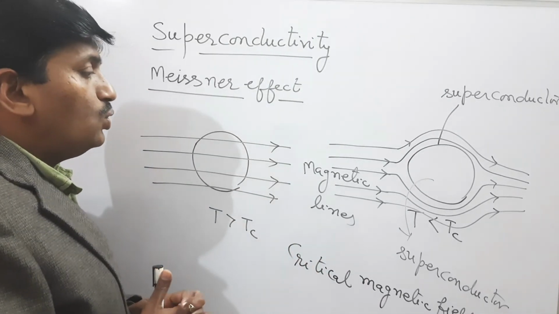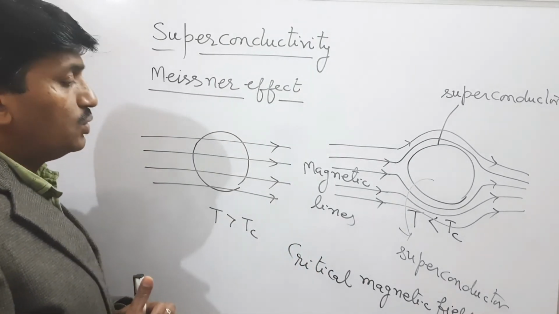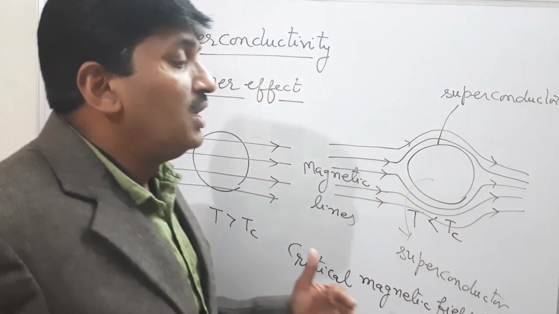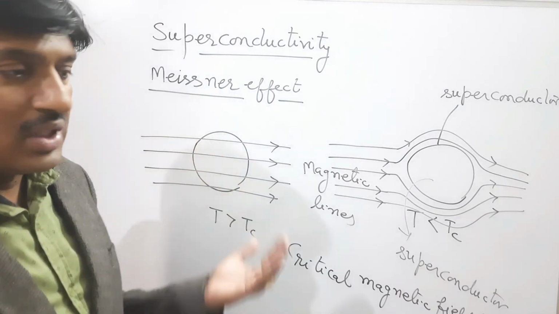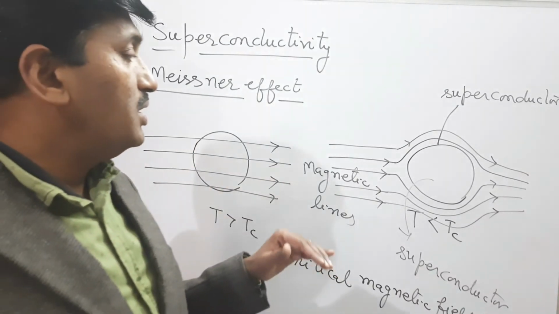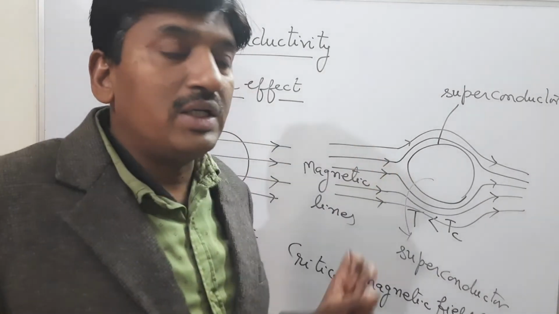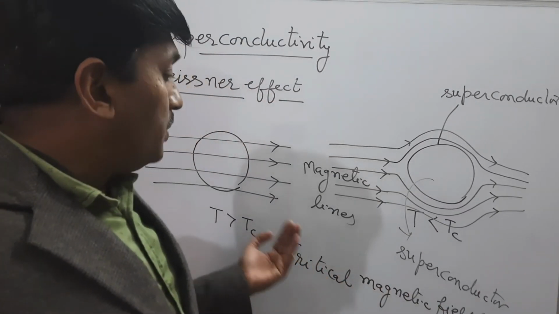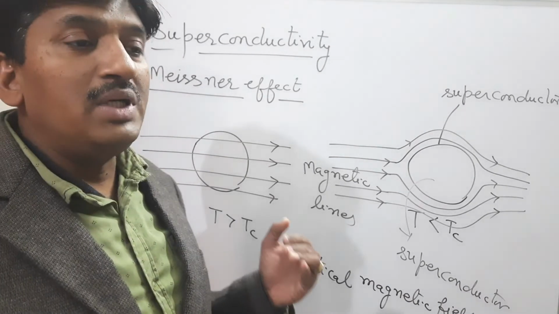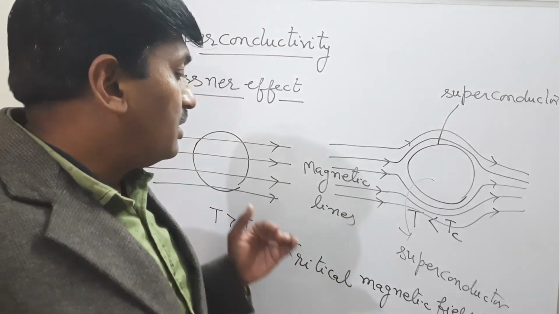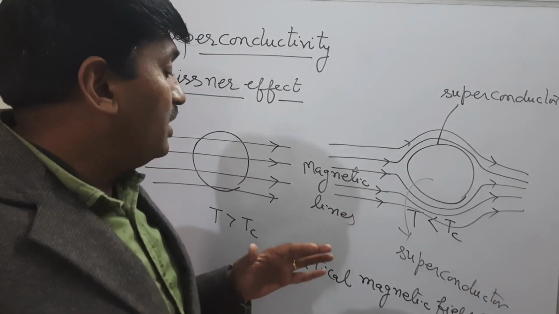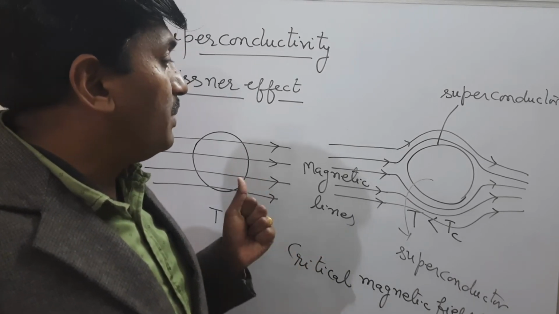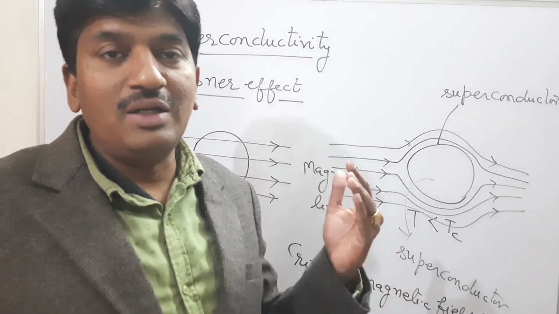So there are two parameters of a superconductor. One is the critical temperature. Below the critical temperature, the material behaves like a superconductor, and above the critical temperature the material behaves like a normal conductor. And the second parameter is the critical magnetic field. Below the critical magnetic field, the material behaves like a superconductor, and above the critical magnetic field, the material behaves like a normal conducting material.